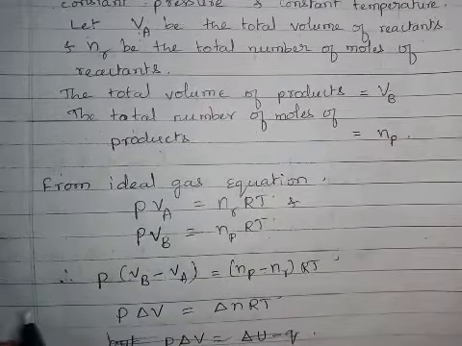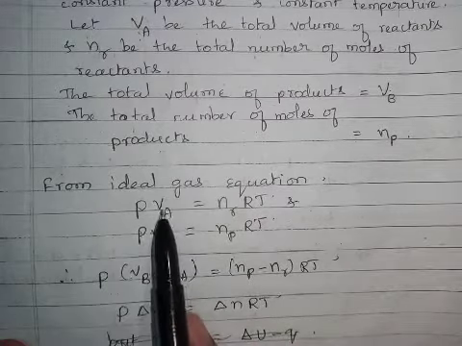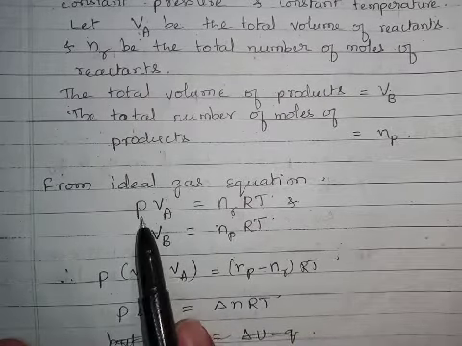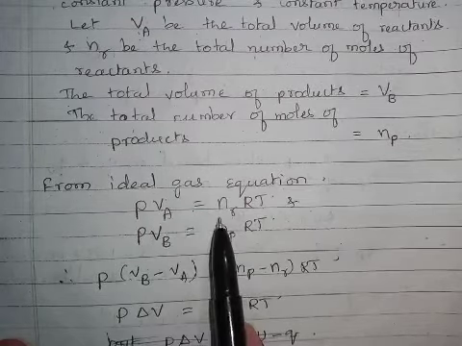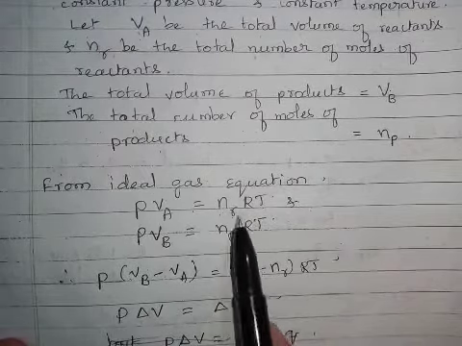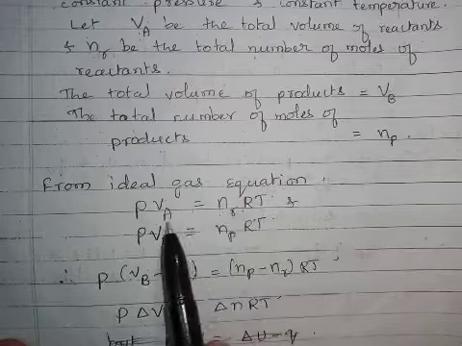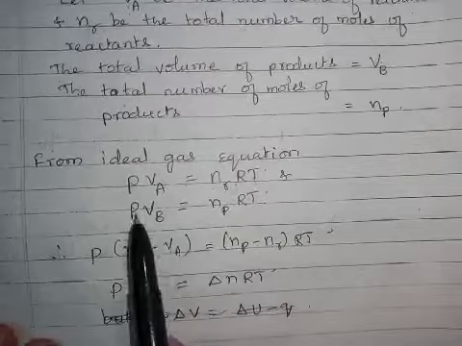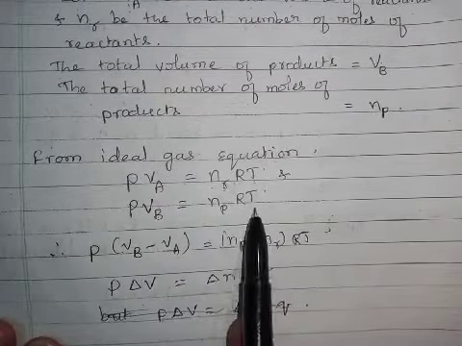From the ideal gas equation for reactant gases, we can write PVA = NRRT. Here P is pressure, VA is the total volume of the reactants, NR is the total number of moles of reactants, R is the gas constant, and T is temperature. Here P and T are constant. For products we can write PVB = NPRT.